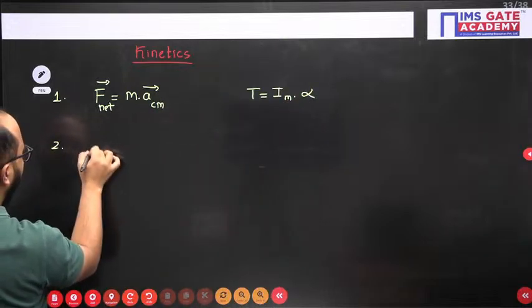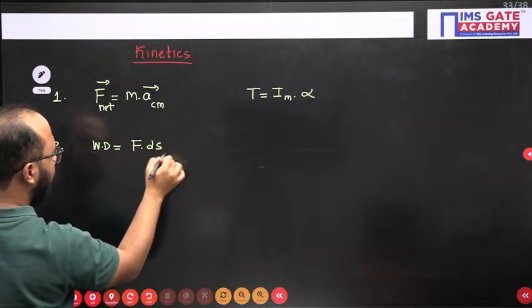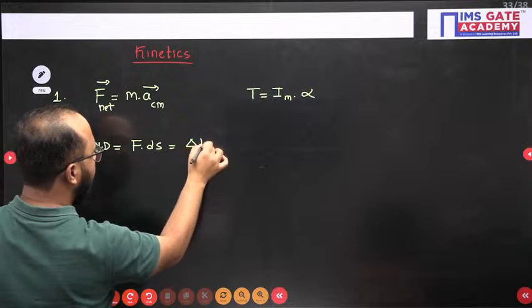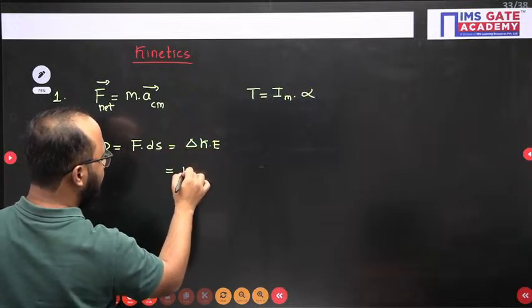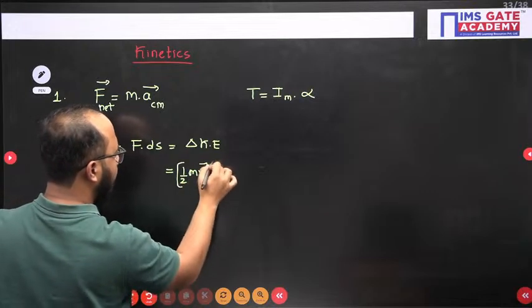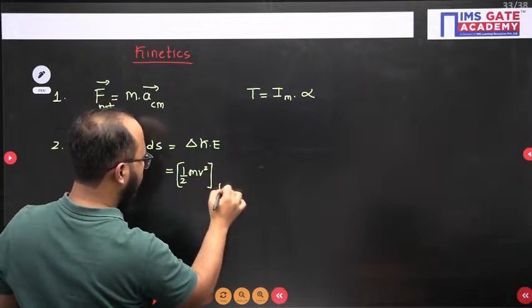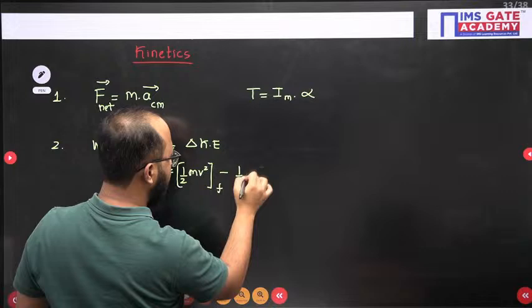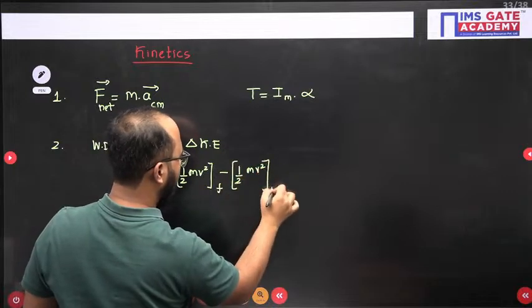Second formula, the work done, which is actually F dot ds. It will equal the change in kinetic energy, and kinetic energy for translation is half mv square: final kinetic energy minus initial kinetic energy, half mv square final minus half mv square initial.